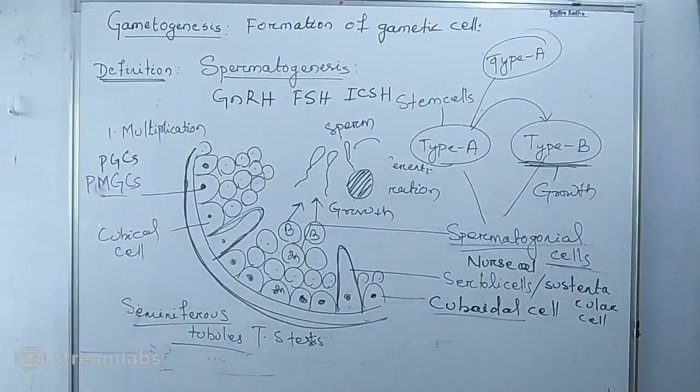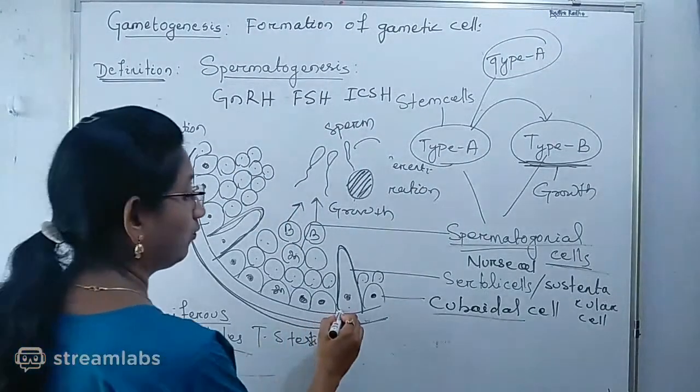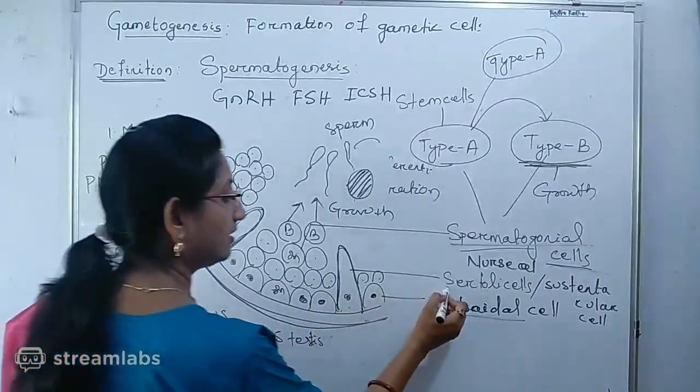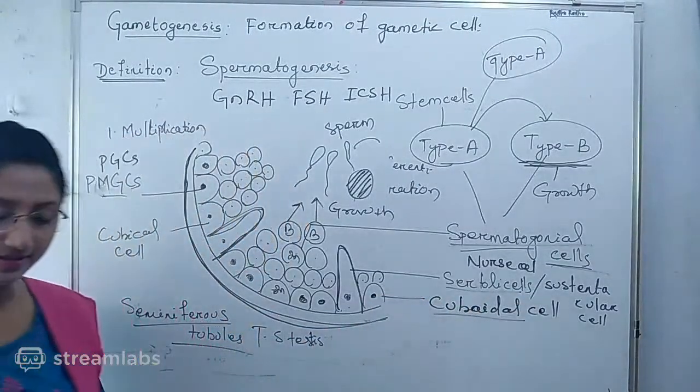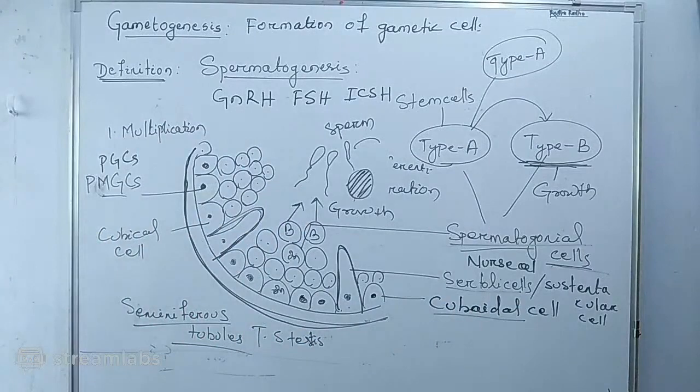Here I have mentioned it. And what about these conical cells? These are the Sertoli cells, nurse cells, or sustentacular cells.